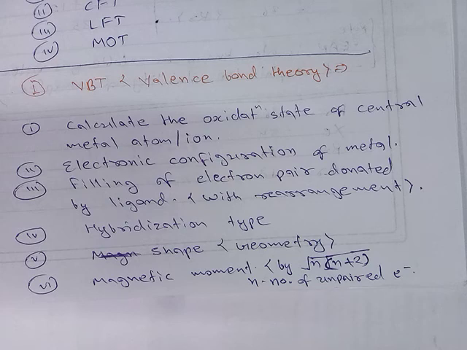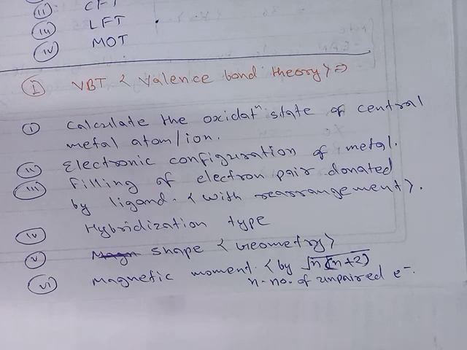After this, the next point is magnetic moment. Magnetic moment means we have two properties. The first is whether the complex is paramagnetic or diamagnetic. The second is the magnetic moment, which we already studied in the previous class on d and f block elements.